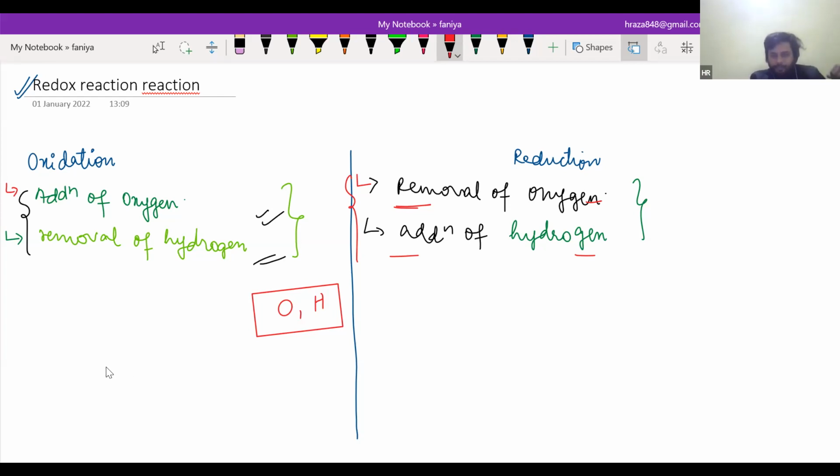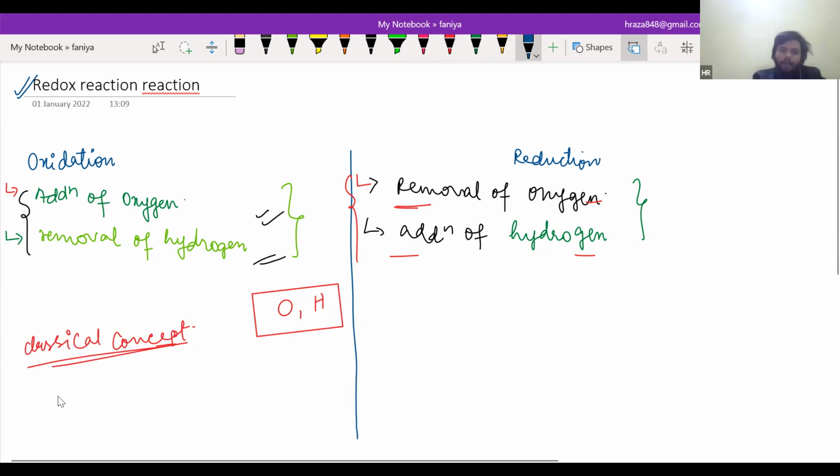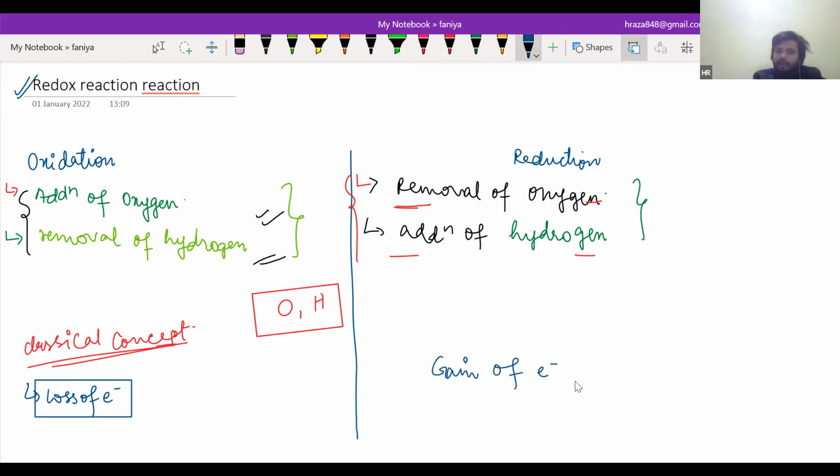There comes the classical concept, in which loss of electron is called oxidation, and gain of electron is called reduction.